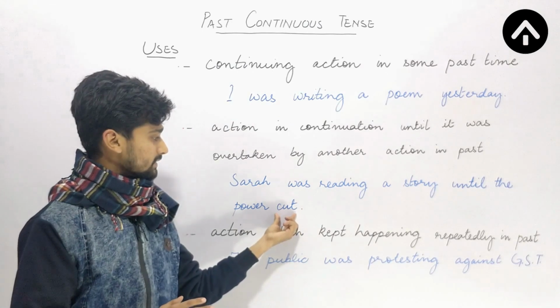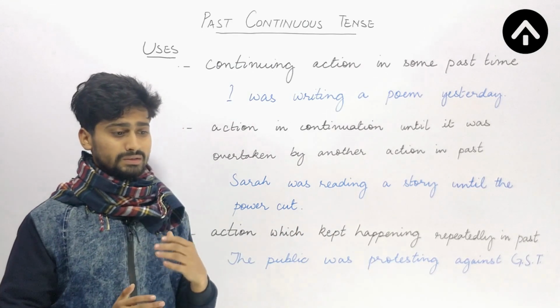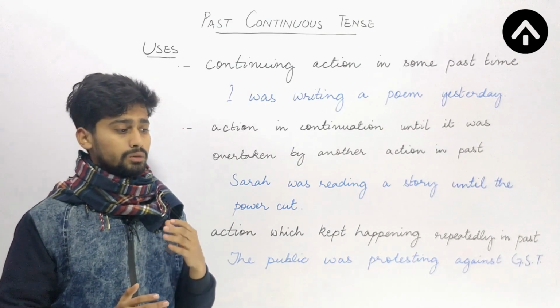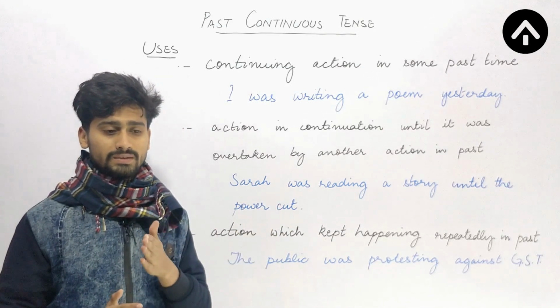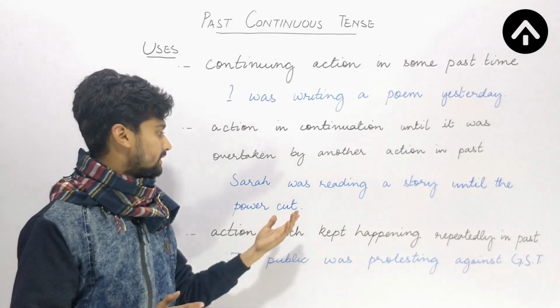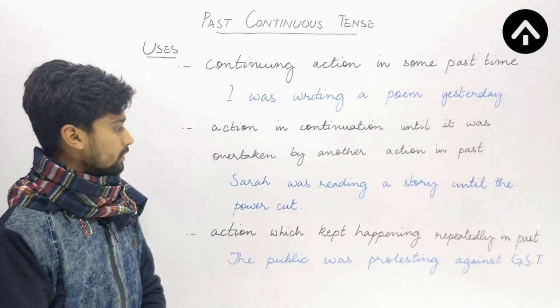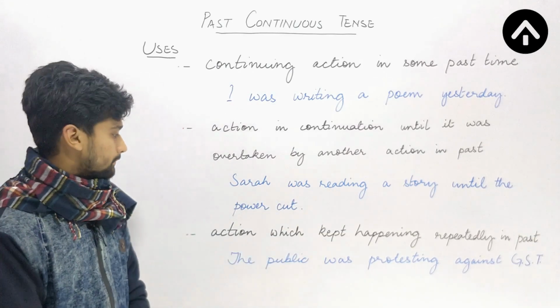So here this is the second form of the verb cut. So it is a kind of irregular verb whose all three forms are same. So if I say the past form of cut is cut and third form is also cut. So here it is the second form of the word cut. So Sarah was reading a book until the power cut.